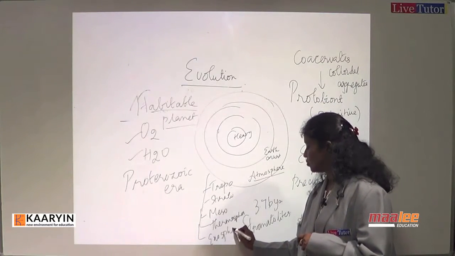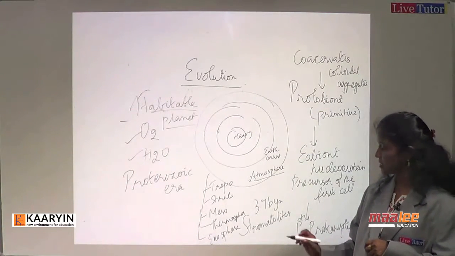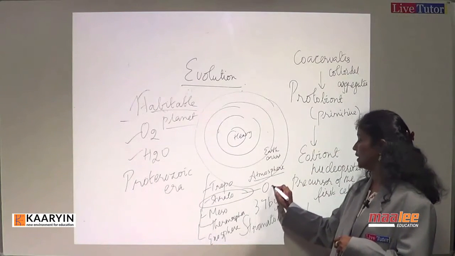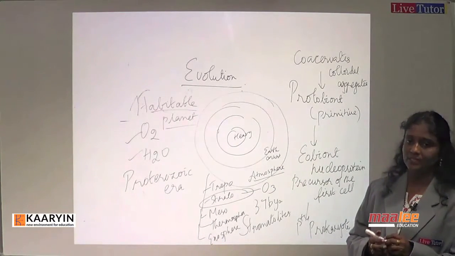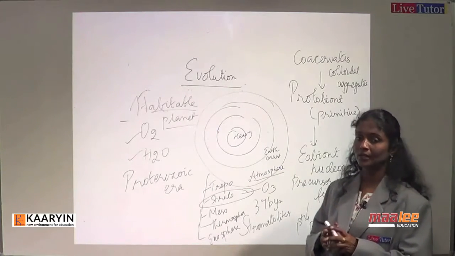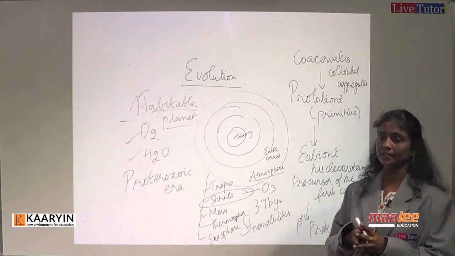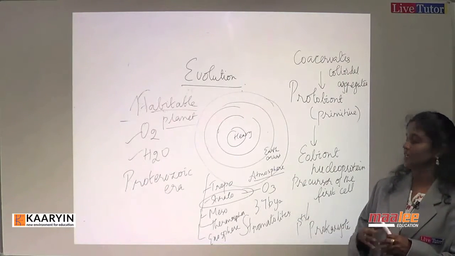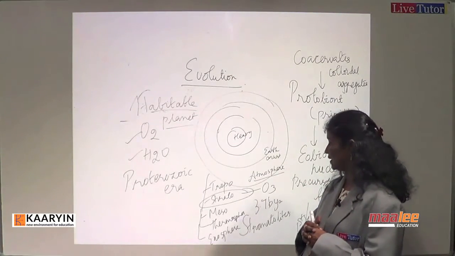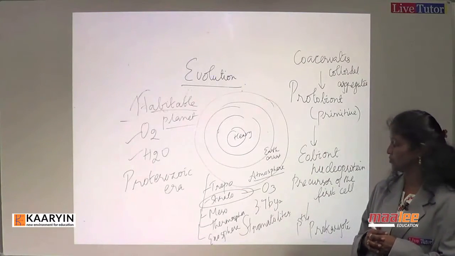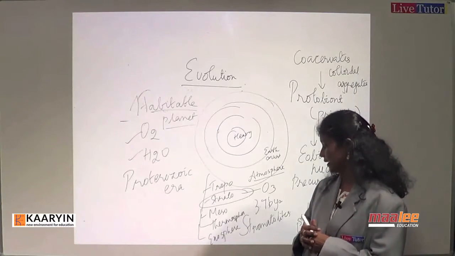Out of this, what is very significant for life to form is the stratosphere, because here we have the ozone layer. The ozone layer protects us from ultraviolet radiation. So this ozone layer was formed within the stratospheric layer, wherein we have protection from ultraviolet radiation, and we also bank on another layer of atmosphere for our telecommunication, the ionosphere.